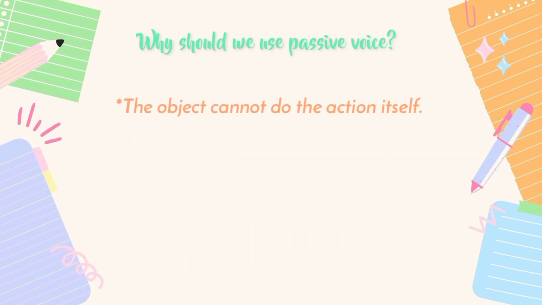Reason number 4 is the object cannot do the action itself. For example, "thousands of Adidas shoes are sold today." Can shoes sell themselves? Of course not. So it needs to be passive.